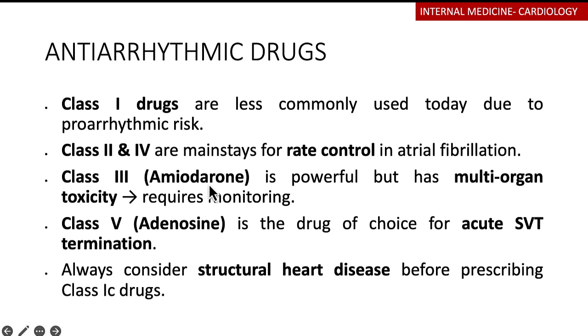So remember, class 1 are less commonly used today because they have a great risk of causing other arrhythmias. Class 2 and 4 are the mainstay for rate control in atrial fibrillation. Class 3, amiodarone, is quite powerful, but it affects many organs, so it requires serious monitoring. Class 5, adenosine is a drug of choice for the SVT, like I told you. So always consider any structural defect before prescribing any drug that is from class 1C, that is the sodium channel blockers.